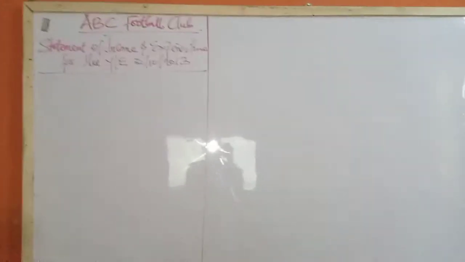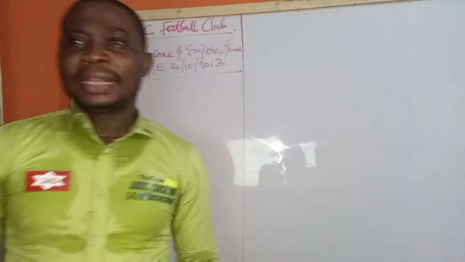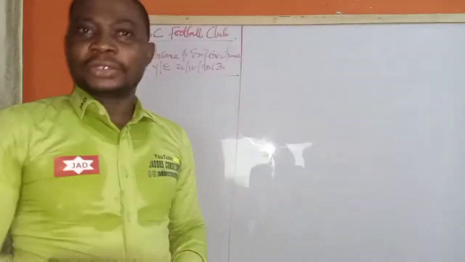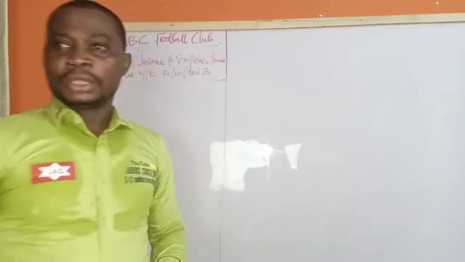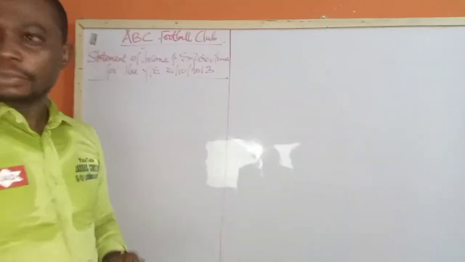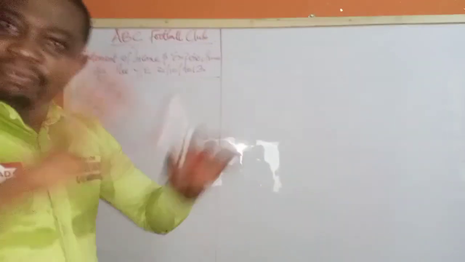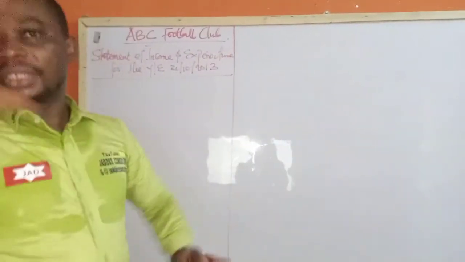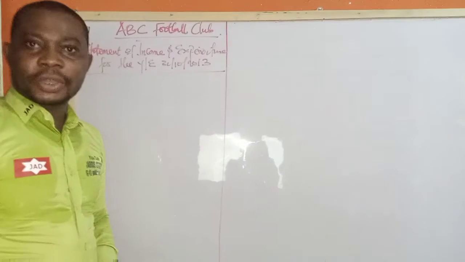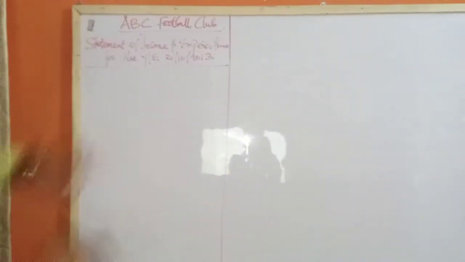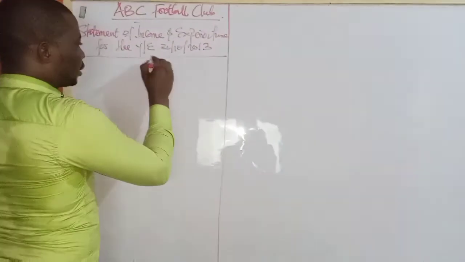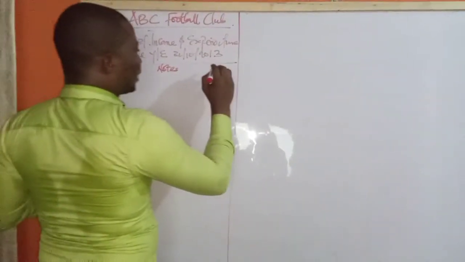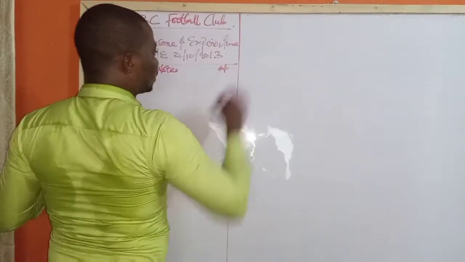So we already understand at this level how to prepare our income and expenditure account. You can look at that class on jadosconsulting.com to be familiar with it in various aspects. There are sole proprietorship, partnership, companies, and then non-profit making organizations. So you can go there. So let's proceed. This is the vertical form. We're going to have notes, and then we have the amount.